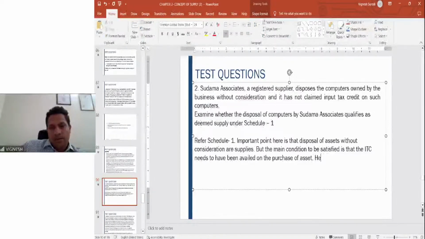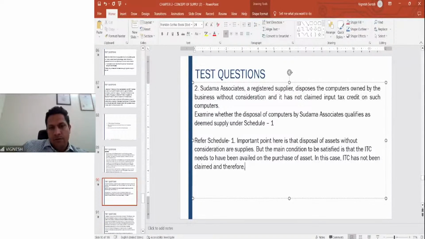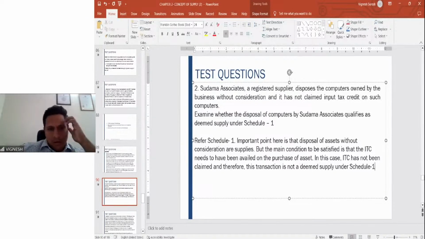Here, in this case, ITC has not been claimed, and therefore this transaction is not a deemed supply under Schedule 1. I hope it is clear, this one.